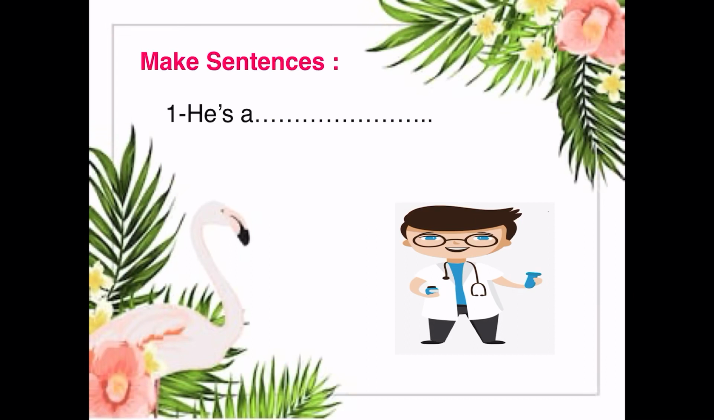Now, I want you to make sentences. This is the first question in the activity book. First of all, look at the picture and tell me, what is he? What is he in this picture? Excellent. He is a doctor. Again, make sentences. He is what in this picture? He is a doctor. Who can spell the word doctor?